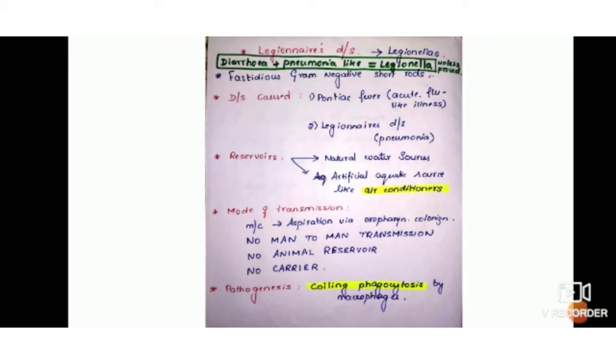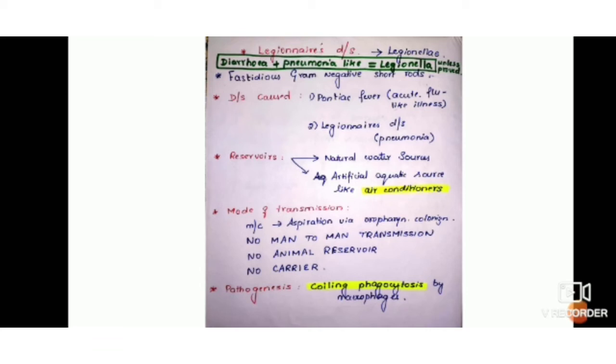Legionella is a fastidious gram negative short rod, and the diseases caused are Pontiac fever, that is an acute flu-like illness, and Legionnaire's disease, that is pneumonia. The reservoirs are natural water sources and artificial aquatic sources like air conditioners, as we saw in this patient who is working as a maintenance worker dealing with maintenance of the ACs. The mode of transmission is most commonly by aspiration via oropharyngeal colonization, and for this disease there is no man-to-man transmission, no animal reservoir, no carrier.